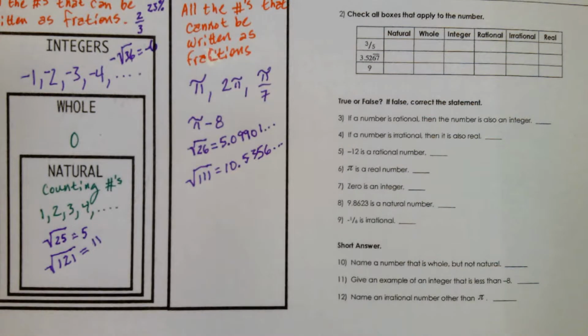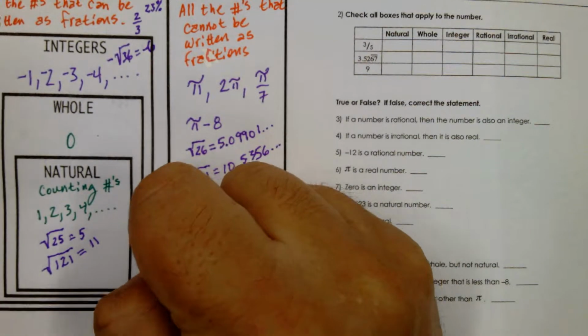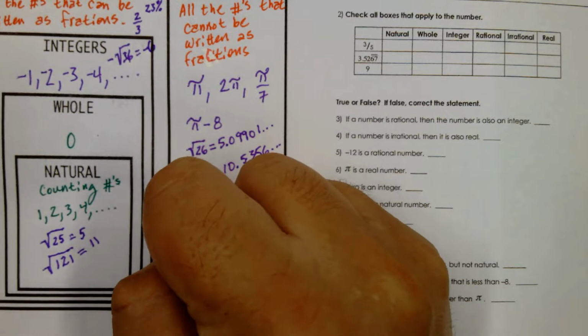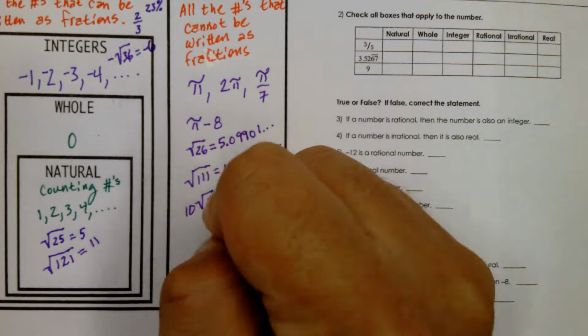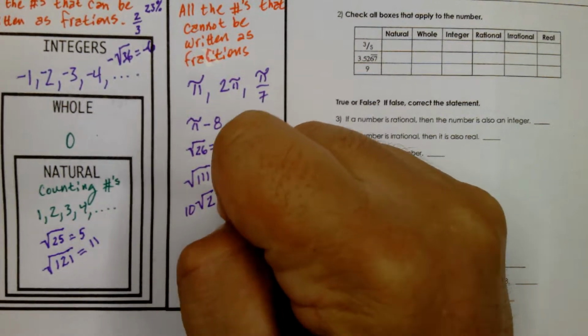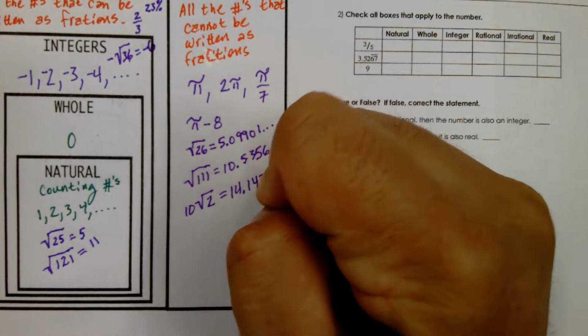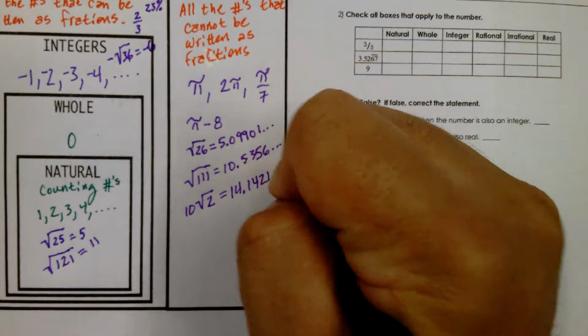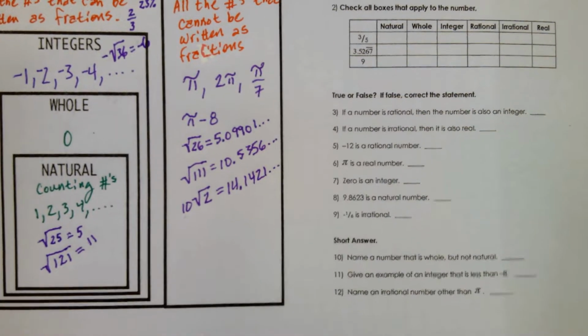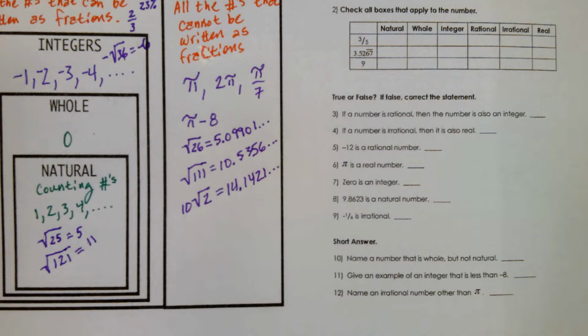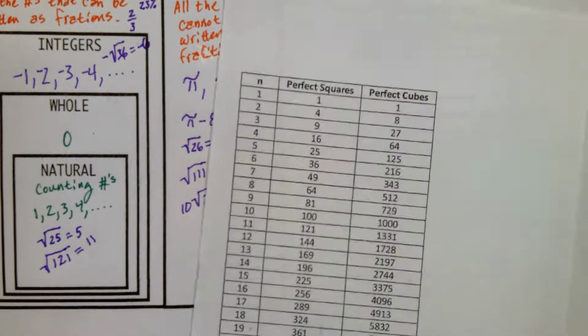So even multiplying these square roots with numbers, 10 times the square root of 2 is still yucky. It's 14.1421 ... So most square roots, unless they're on our magic list here, will be irrational.